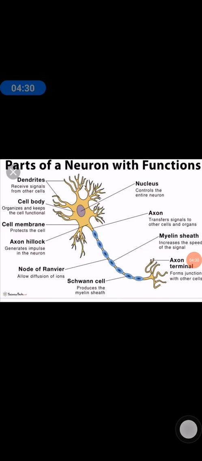Dendrites. Dendrites are short and contain thick processes, and dendrites are multiple in number and form numerous branching. Dendrite surfaces are not smooth because they contain spines for synaptic contact.